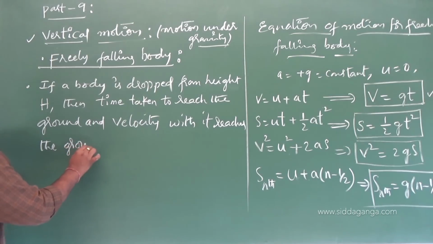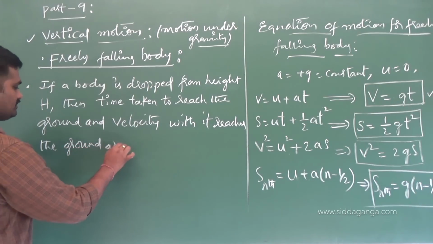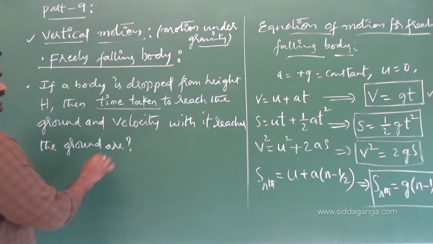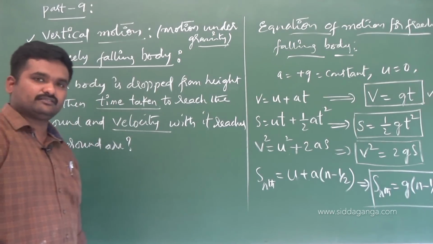I want these two values here now: one is the time taken to reach the ground, and the other is the velocity with which it reaches the ground.